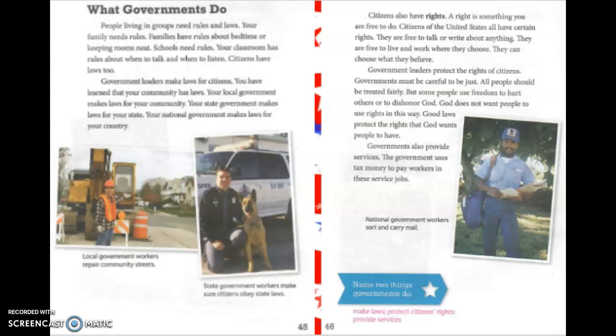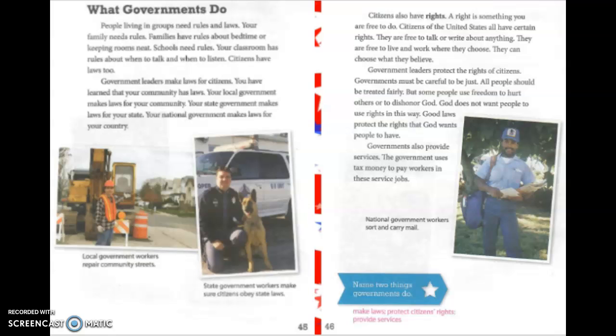Okay, these were the 2 pages that we read last week, but I want you to review them because the paper that we're doing in our packet is a graded paper, and the information that we learned last week will help you with the paper.